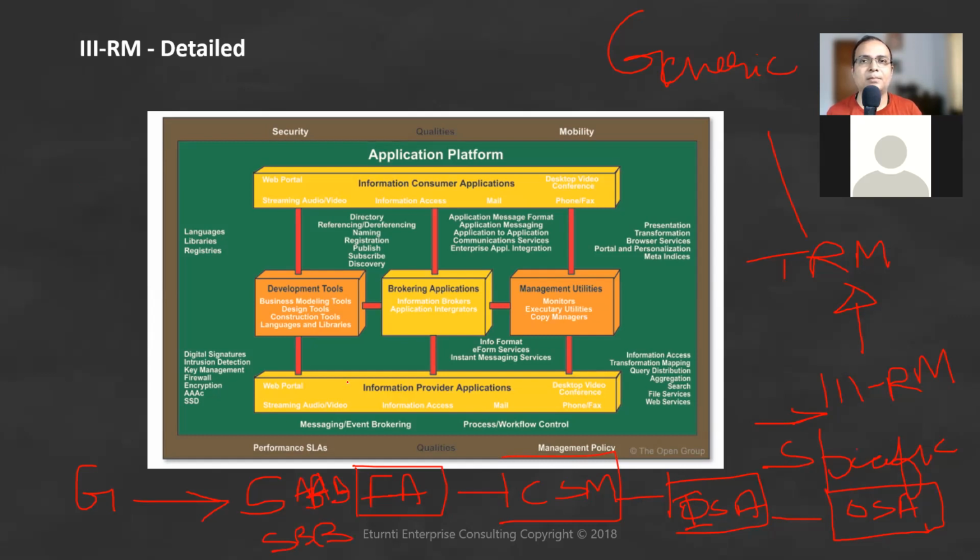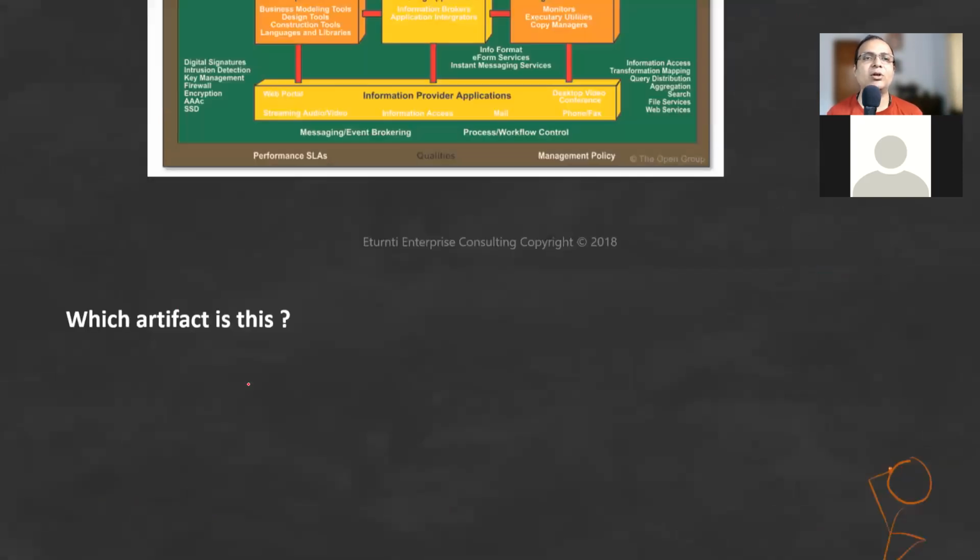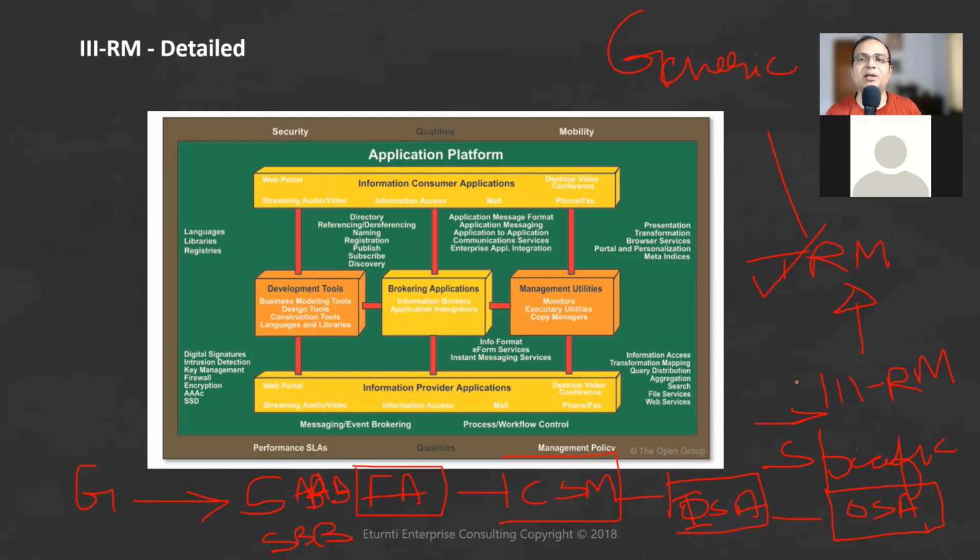Okay, fine, Narendra. If they ask you which is the most generic architecture, your answer is TRM. Which is slightly more specific, and which is the most specific one? It will be the organization specific architecture inside the continuum.